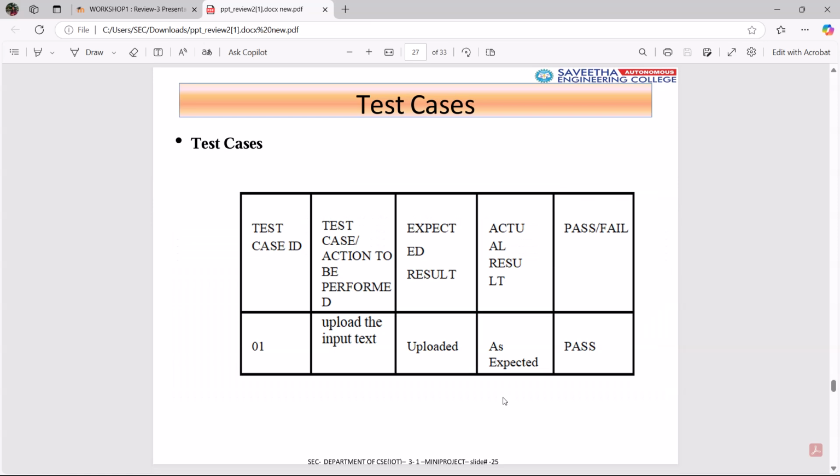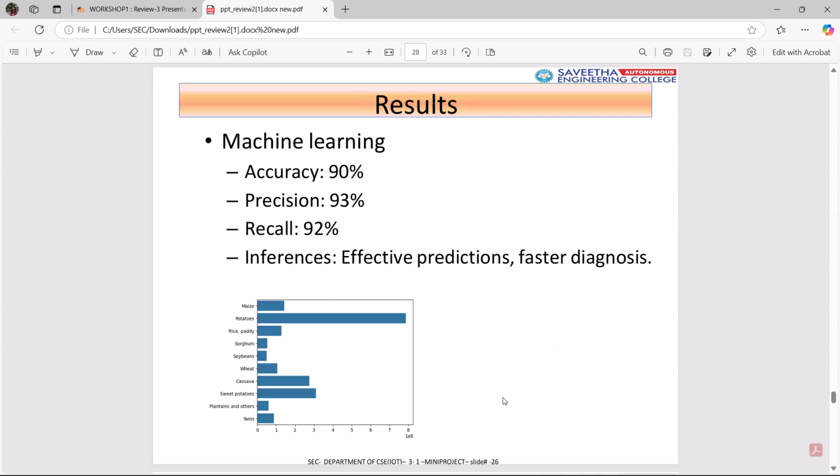Test cases. Test case 1. Upload the input text and we uploaded the result. We got it as expected. Results: machine learning accuracy 90%, precision 93%, recall 92%. Inference: effective prediction, fast diagnosis.